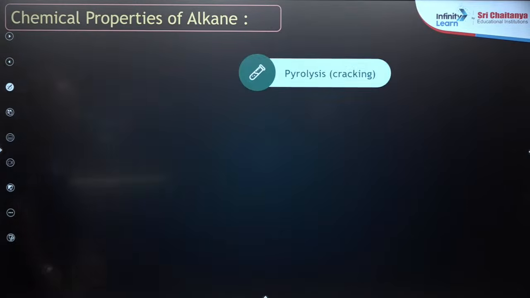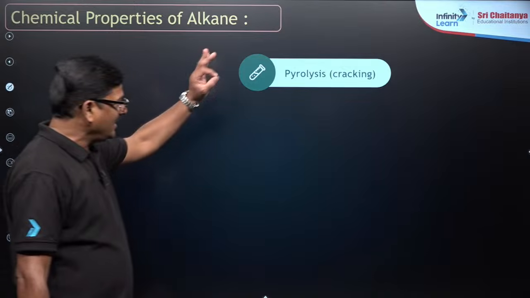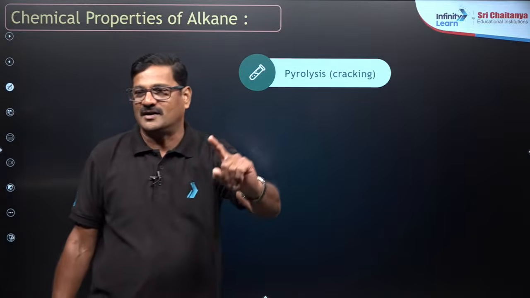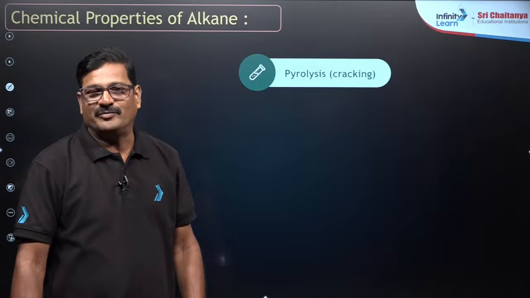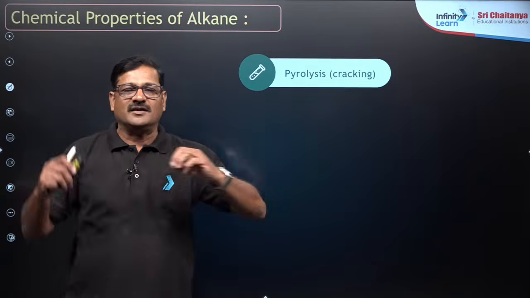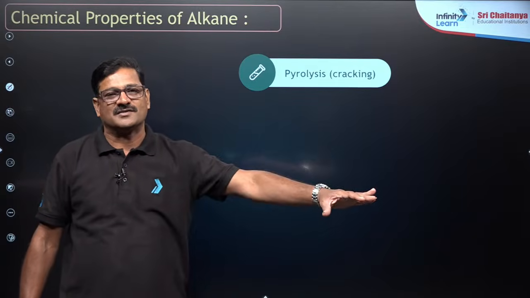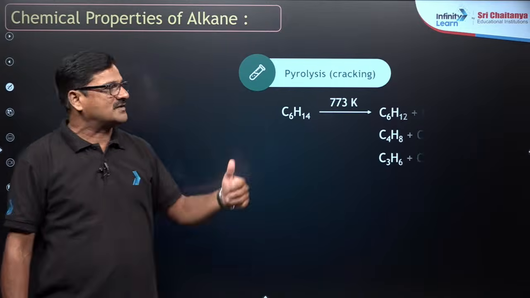And you can see pyrolysis, the key reaction in the petrochemical industry. Breaking of higher alkanes into smaller fragments is called pyrolysis.